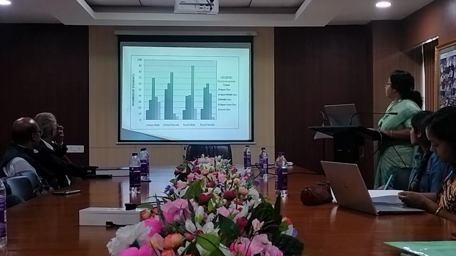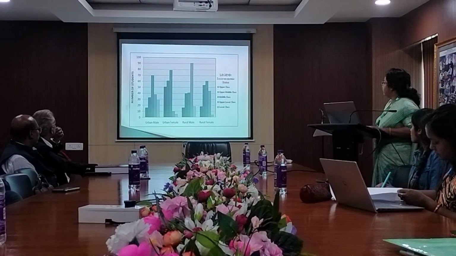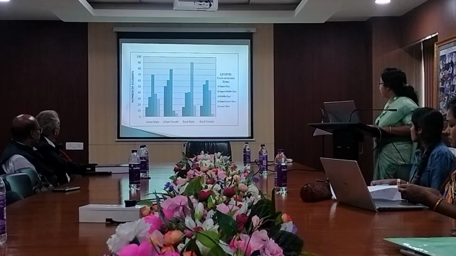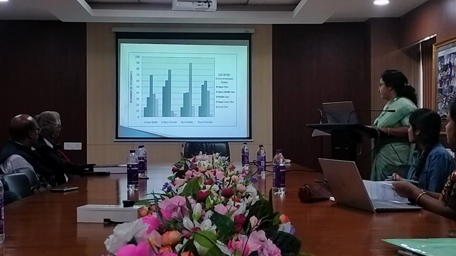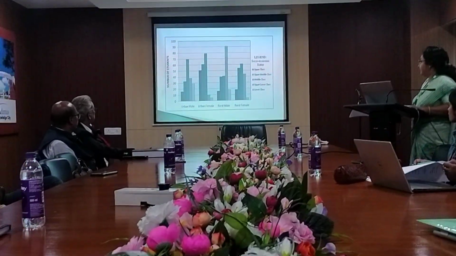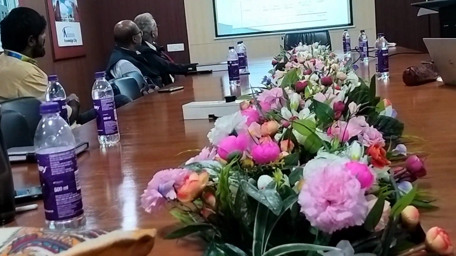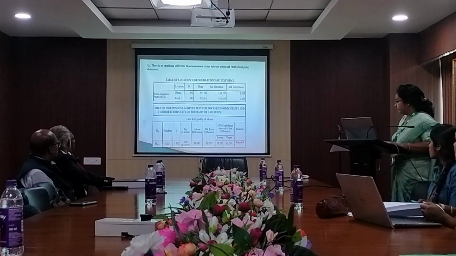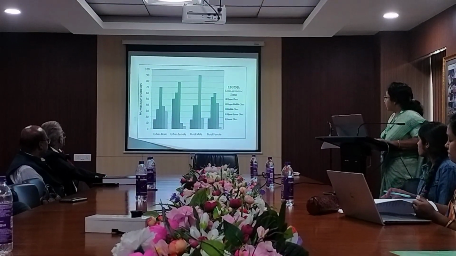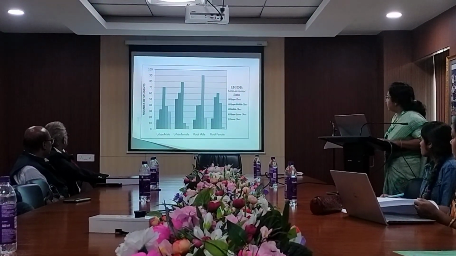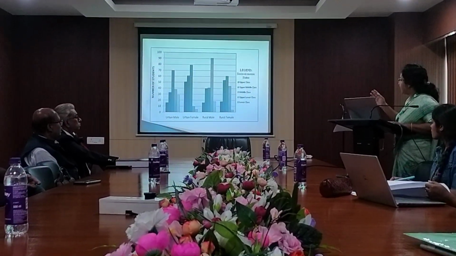These are the tables of socioeconomic status of upper class, upper middle class, upper lower class, and lower class, for urban male, urban female, rural male, and rural female. I will explain more. From this picture, what about rural men? Socioeconomic status is better in urban male and urban female in the middle